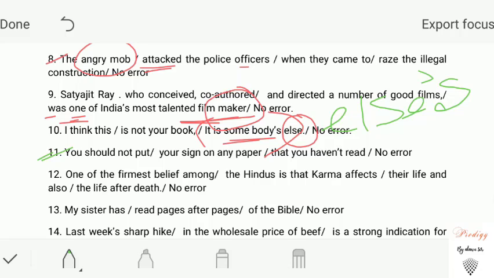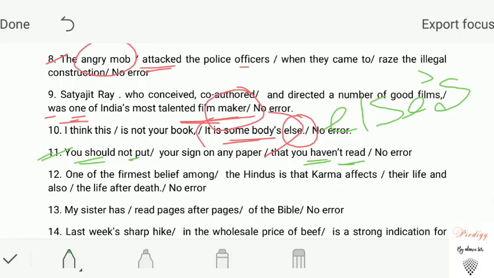You should not put your sign on any paper that you haven't read. Here the auxiliary verb have is here, so it is V3, it is alright. You should not put, should is a modal auxiliary, that's why put is in V1, it is also right.